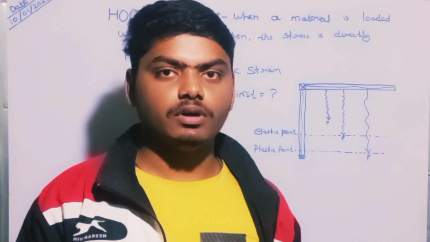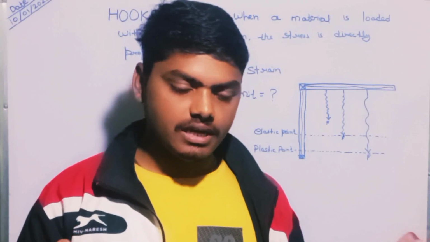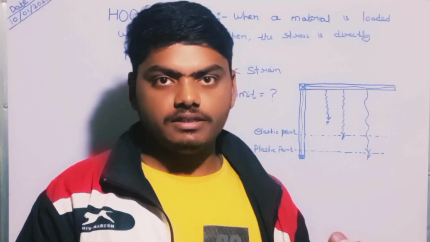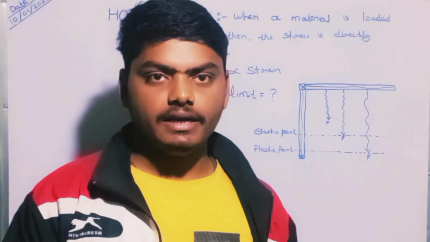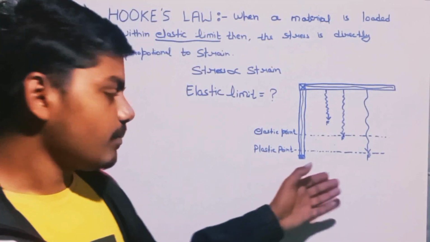And the plastic point is the point at which we expand a spring with the help of a force. If we remove our force, then the material cannot attain its initial position. It attains its final position, and this is the deformation of the material after the plastic point.